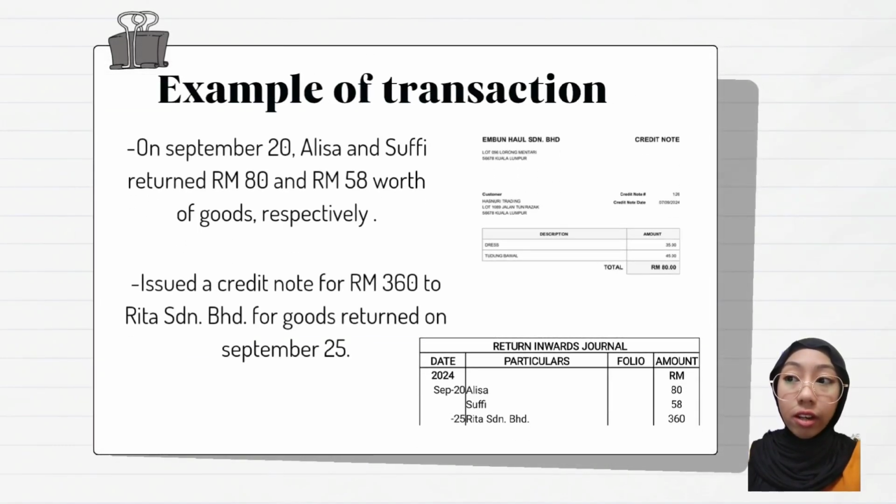Example of transaction related to returns inward and credit note. On September 20, Alisa and Sufi returned 80 ringgit and 58 ringgit worth of goods respectively. And for the other transaction, issue a credit note for 362 to Rita Sendirian Berhad for goods returned on September 25. The returns inward journal is where we will record this transaction.